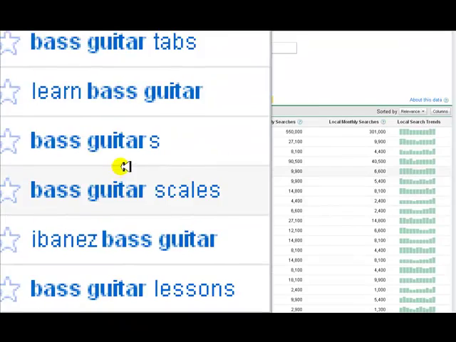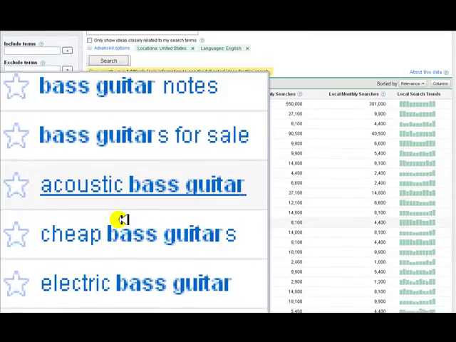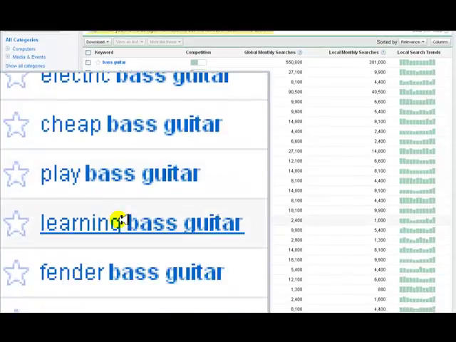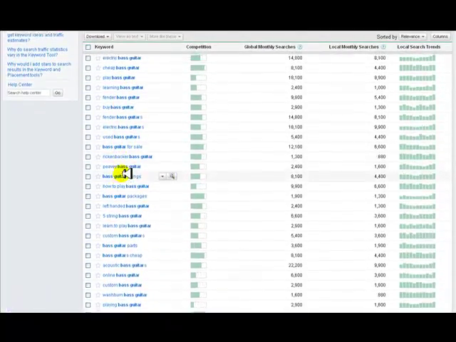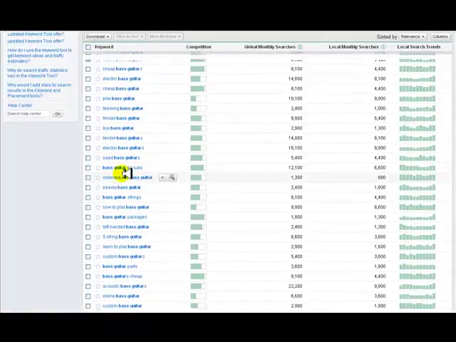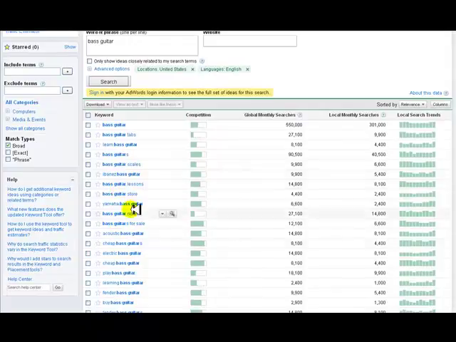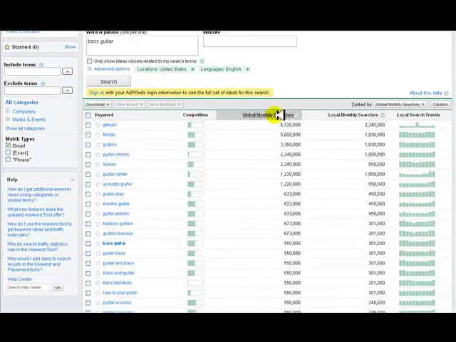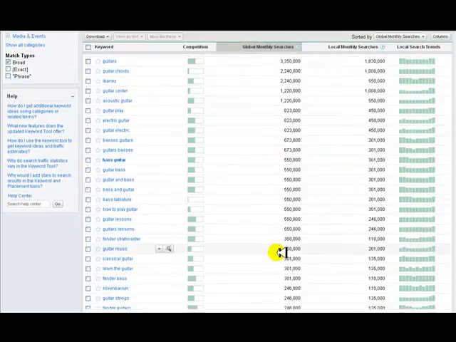we can see right here there's all kinds of terms again. Bass guitar scales, Ibanez, bass guitar lessons, store. So again, it's just a matter of giving you all kinds of ideas on finding the right key phrase that's going to work for you. At the same time of also being able to see all these different possibilities within this niche, say bass guitar, we can go ahead and click on right here where it's the global monthly searches, and it's going to rank them from the highest amount of searches down to the lowest.